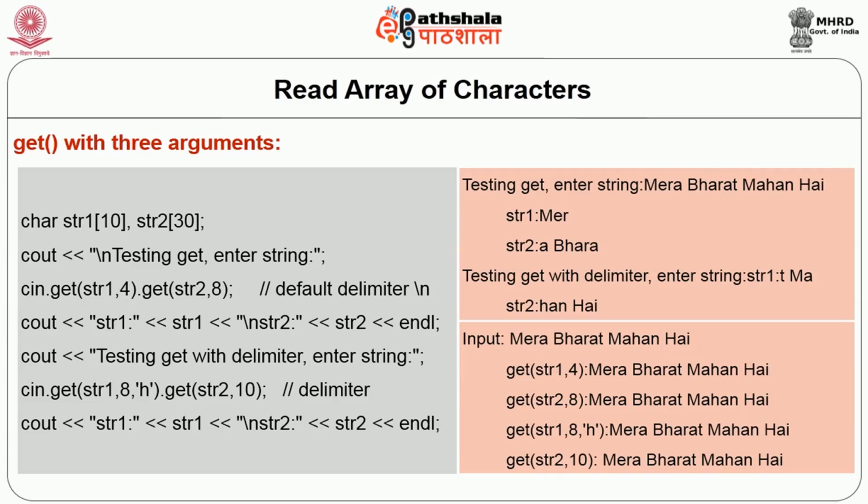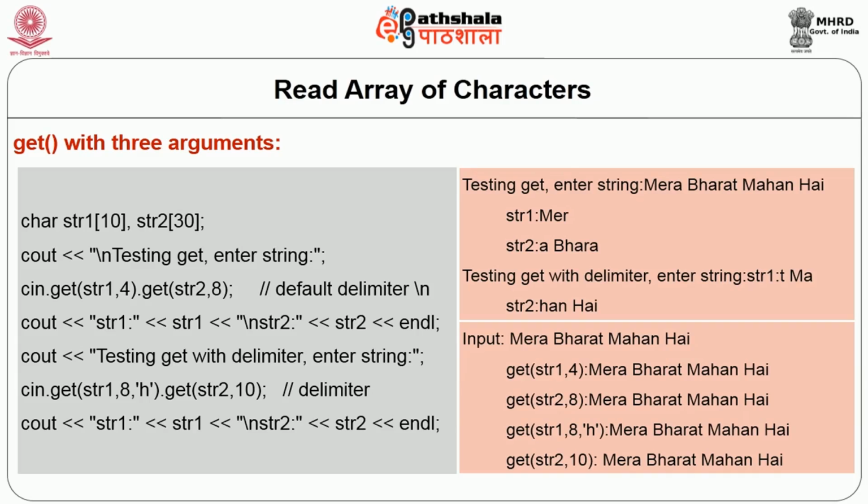Next is get STR1 8 H. So here it will look for either the appearance of H or 8 characters. In this case, before 8 characters, H has appeared, and therefore the extraction will stop at delimiter H. And thus the third get will scan T space MA, and then H has appeared. That means it has not extracted all the 8 positions. It has extracted only T space MA, 4 characters, due to appearance of delimiter H.